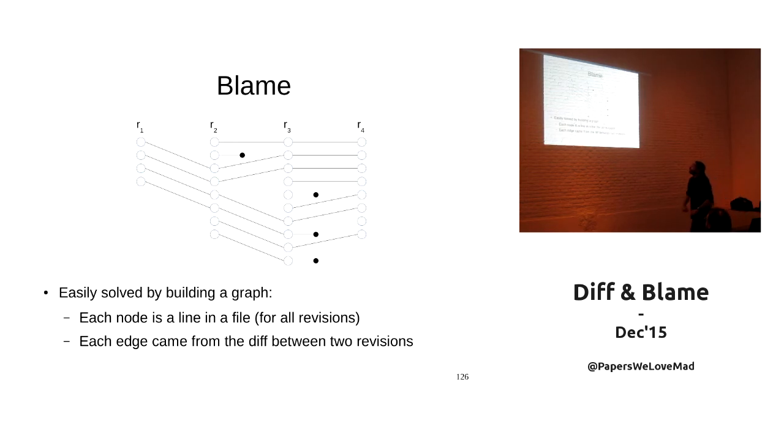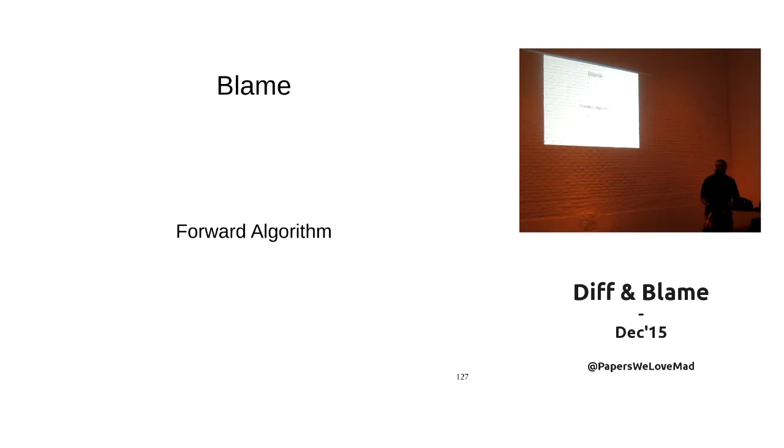So we can solve this problem with graphs, saying each line in each revision is going to be a node in the graph, and each edge is going to come from the diff between these 2 files. So you know that these lines are kept, these lines were inserted, things like that. So you can connect the nodes to get the full graph. Now, there are 2 ways to do this.